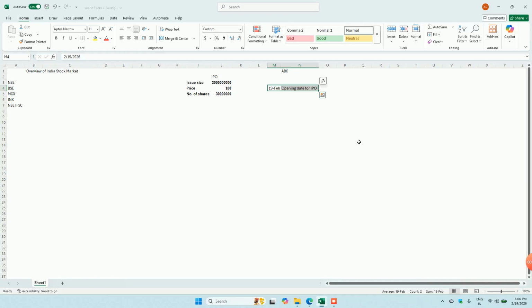Let's say we have public demand, and people are enrolling a lot and subscribing to this IPO. Accordingly, let's say the closing date for this IPO is the 25th of February. On this date, this company will get registered on NSE.